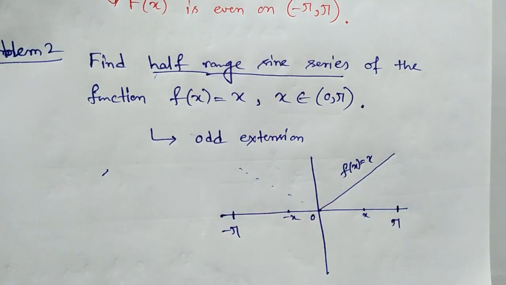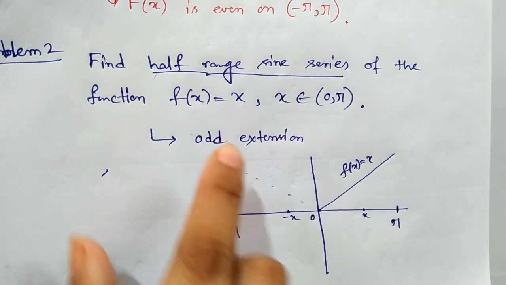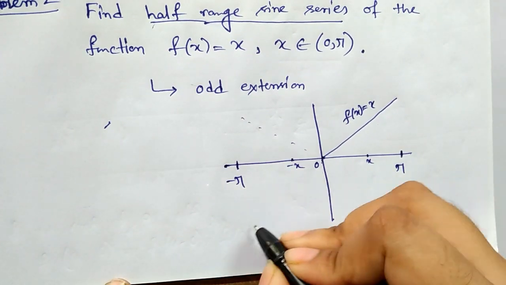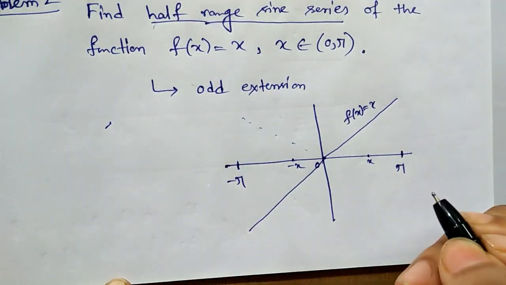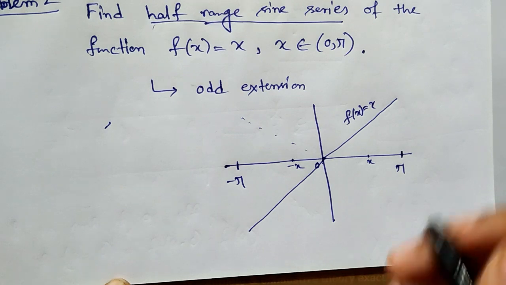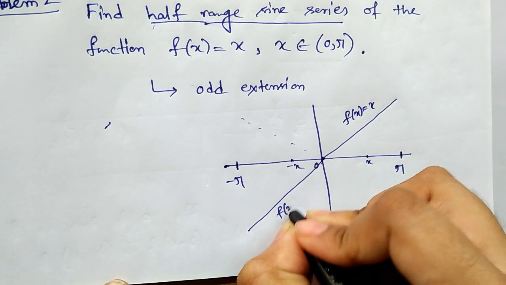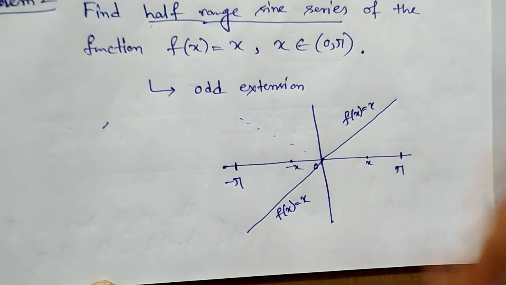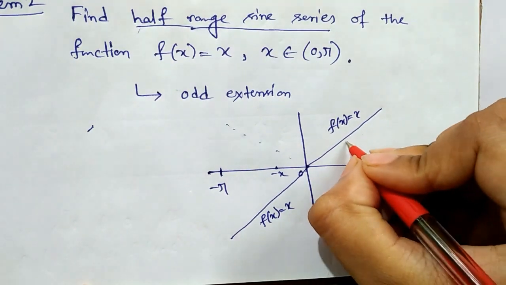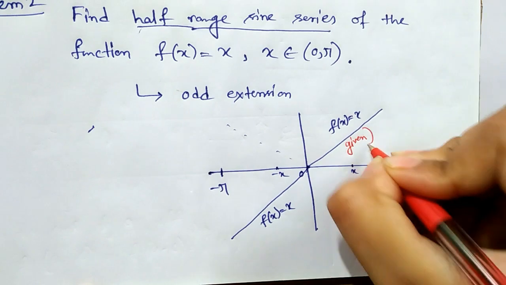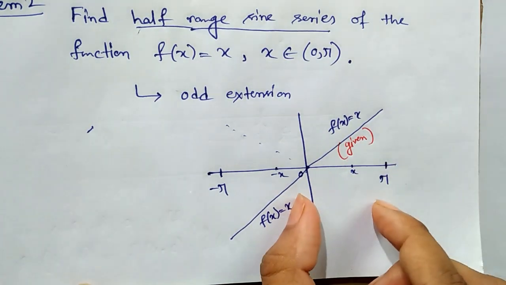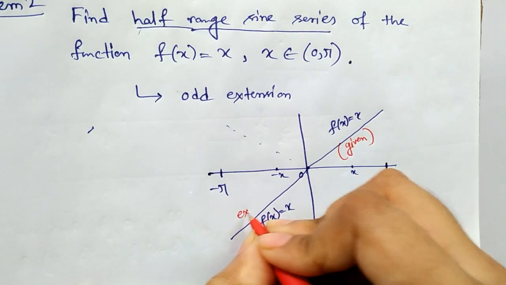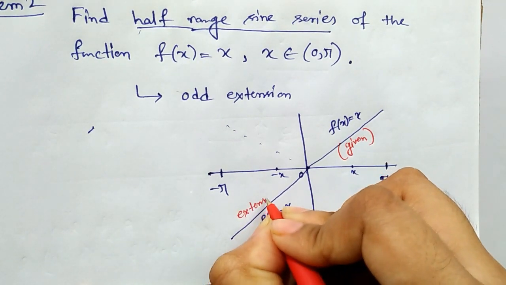So this is not our required graph in case of odd extension. So our graph will be like this. This is our odd extension graph, where this is fx equal to x function, and also see this is given fx equal to x on 0 to pi, and this is the extended function.